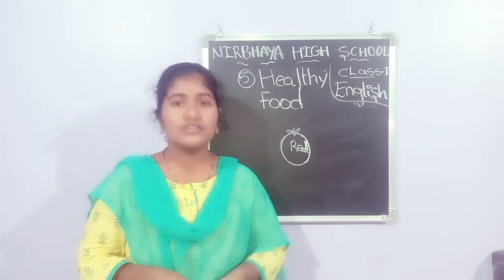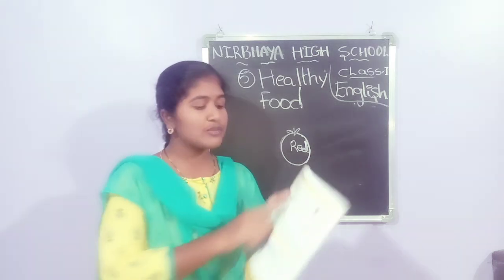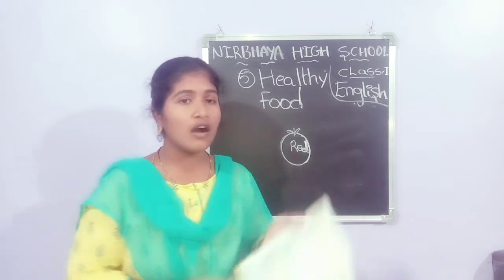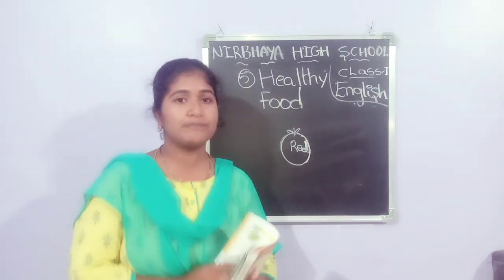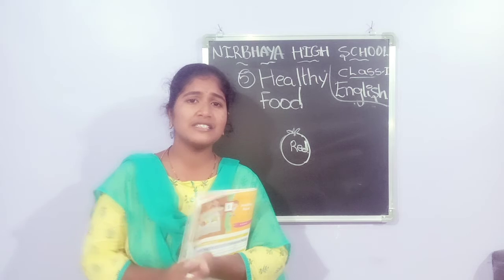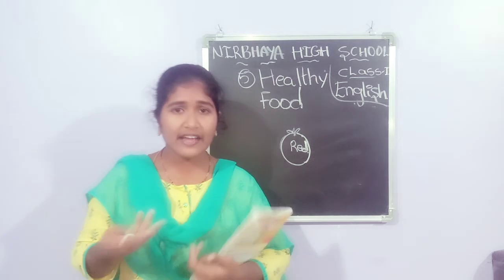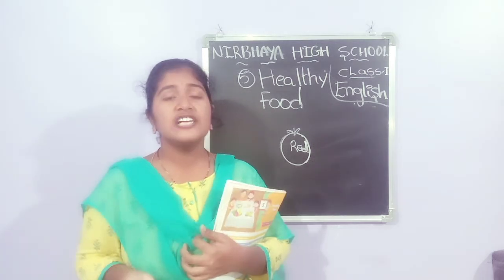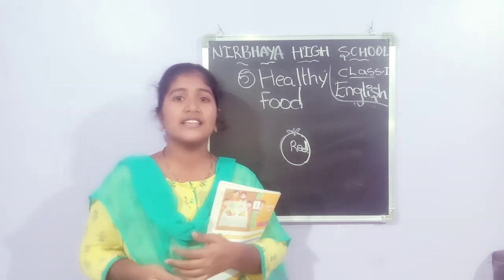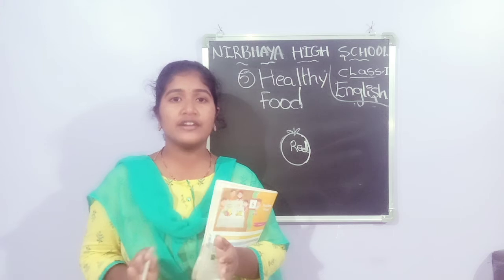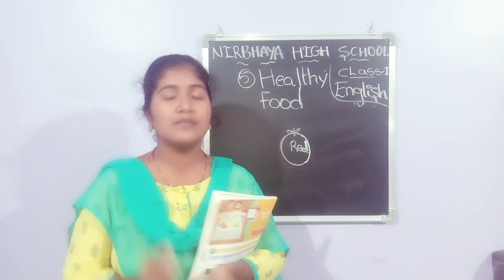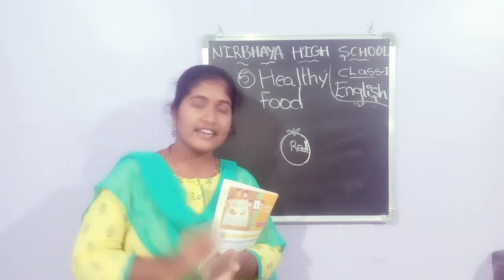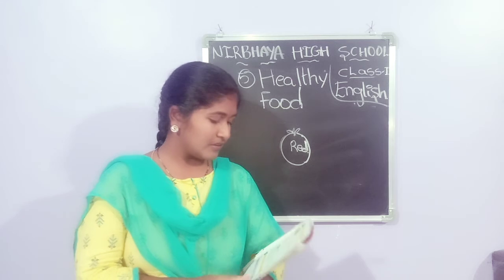Next one, vegetables make me strong and healthy. If we eat vegetables, we become very strong. It gives us strength. We have to eat vegetables, fruits, leafy vegetables.